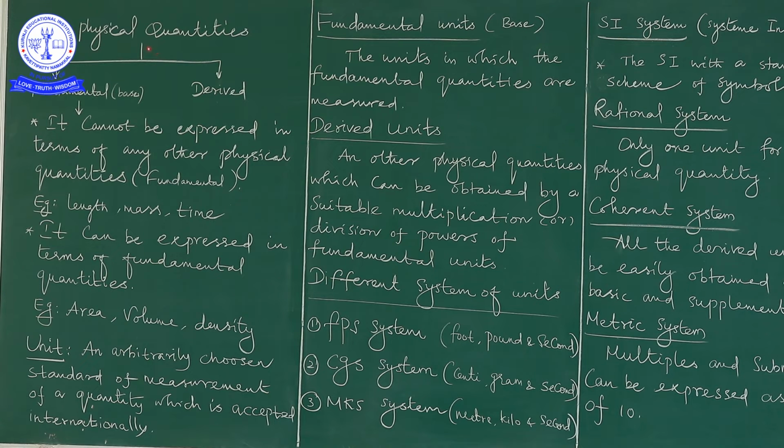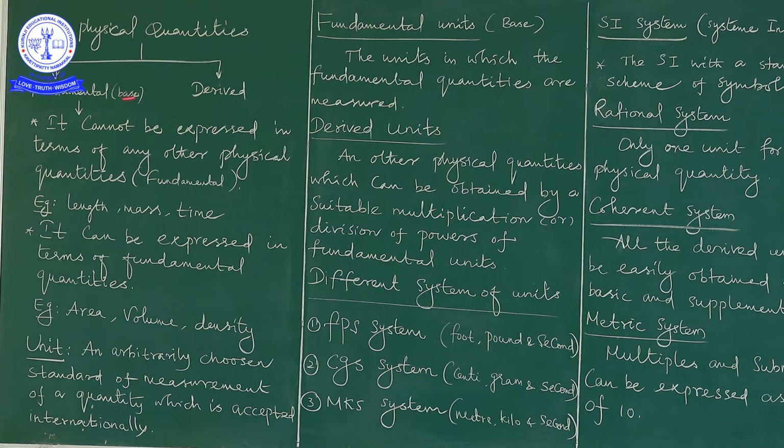Now we have to call the physical quantities, which are majorly classified into fundamental and derived quantities. What is that? Physical quantities are majorly classified into two types. One is the fundamental quantities, also known as base quantities, and another is the derived quantities. Fundamental and derived quantities are the two types of physical quantities. Now we have to explain them one by one.